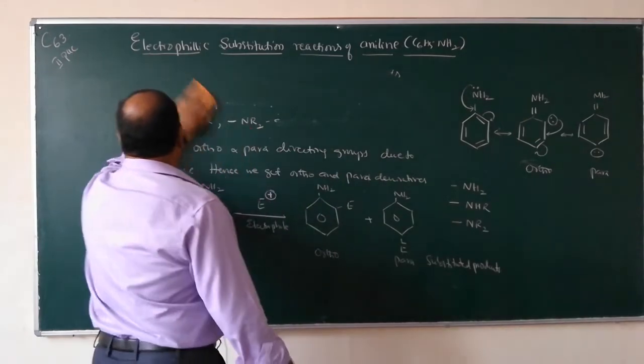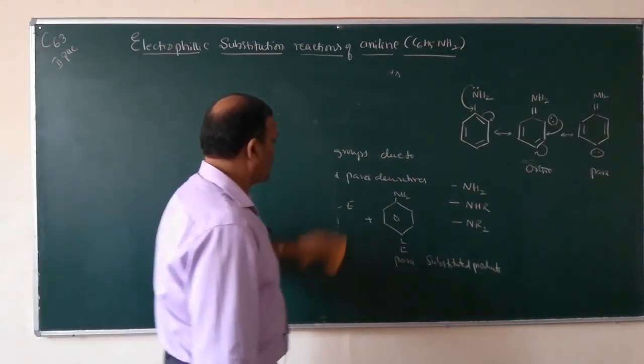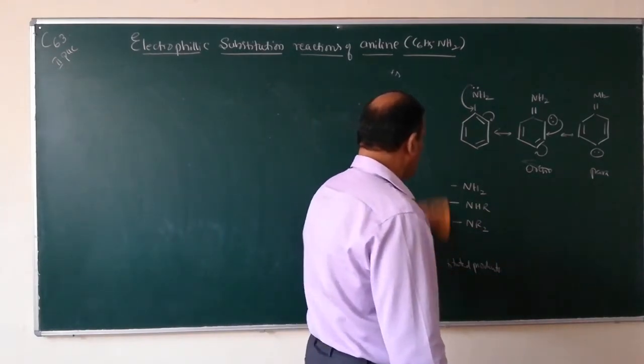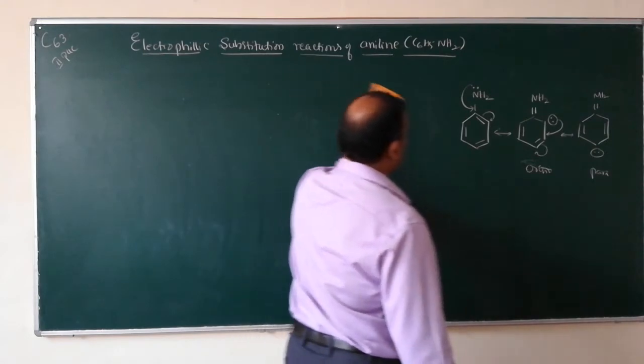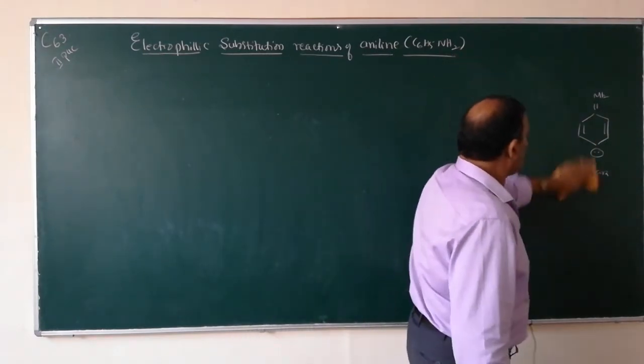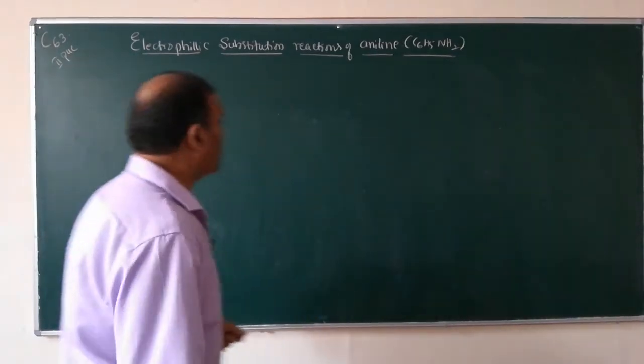Therefore, we will get ortho and para substituted products during electrophilic substitution reactions of aniline. So one such electrophilic substitution reaction is bromination.